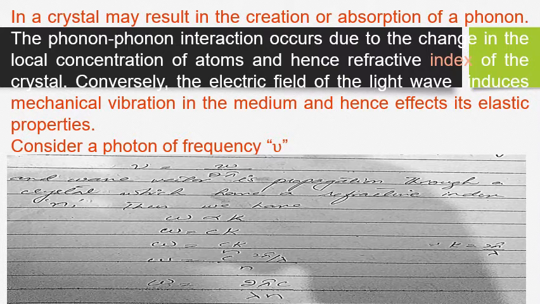Consider a photon of frequency nu equal to omega over 2 pi and wave vector k propagating through a crystal which has a refractive index n. Thus omega is directly proportional to the k vector. Replacing proportionality with the constant c, omega is equal to ck over n, for the refractive index.